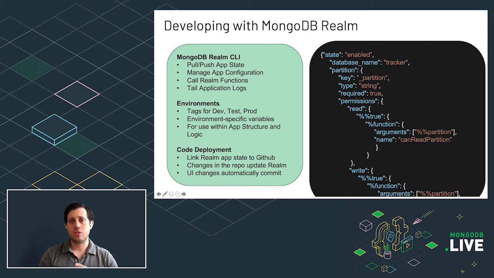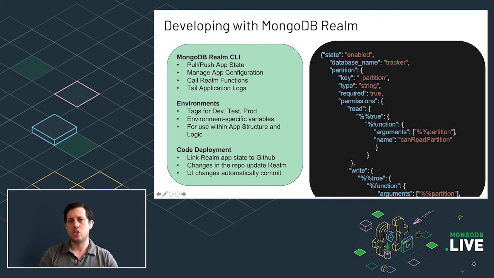And finally, we have code deployment. Code deployment gives you the ability to actually integrate with GitHub and keep your app state in a repository and automatically pull changes to GitHub, or if you're making changes in the UI, commit those changes to GitHub as they're made in the UI. What this means is you get a really seamless experience between your app state and your UI. We've also recently added the ability to roll back to redeploy an older set of changes. Let's say you deploy and there's a bug, or you want to go back to a previous version because of a regression. It's now easy to do that as well.